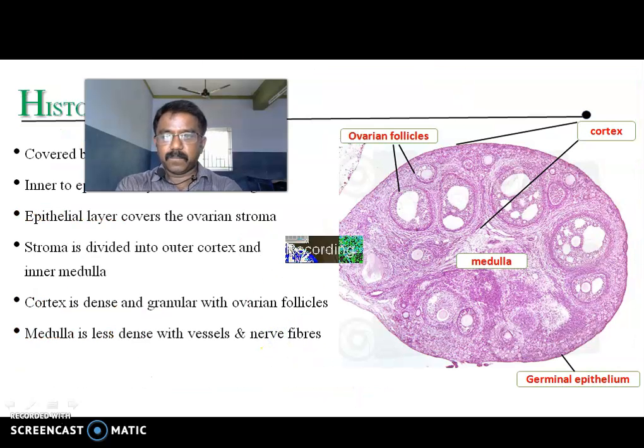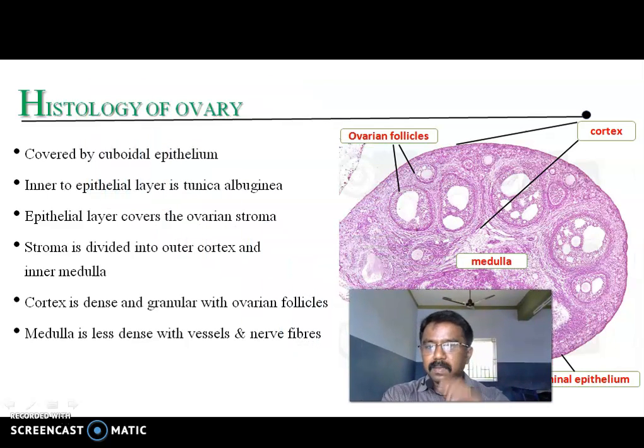Next, histology of the ovary. It is covered by cuboidal epithelium. Inner to the epithelial layer is the tunica albuginea. The epithelial layer covers the ovarian stroma. The stroma is divided into outer cortex and inner medulla. Cortex is dense and granular with follicles. Medulla is less dense with vessels and nerve fibers.